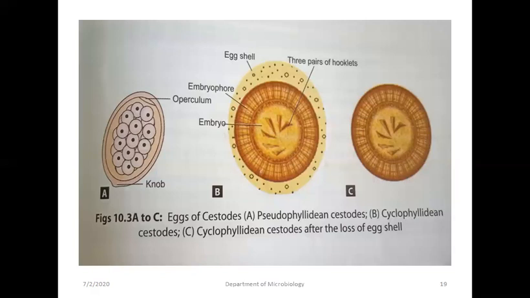Here is also a diagrammatic representation in which you can differentiate between the eggs of cestodes. Diagram A shows a pseudophyllidean cestode egg, which has an operculum and knob. Diagram B, cyclophyllidean cestode. Diagram C, cyclophyllidean cestode egg after the loss of eggshell. The cyclophyllidean cestode with eggshell has eggshell, embryophore, and three pairs of hooklets. After loss of eggshell, there are three pairs of hooklets and the embryo surrounded by the embryophore.